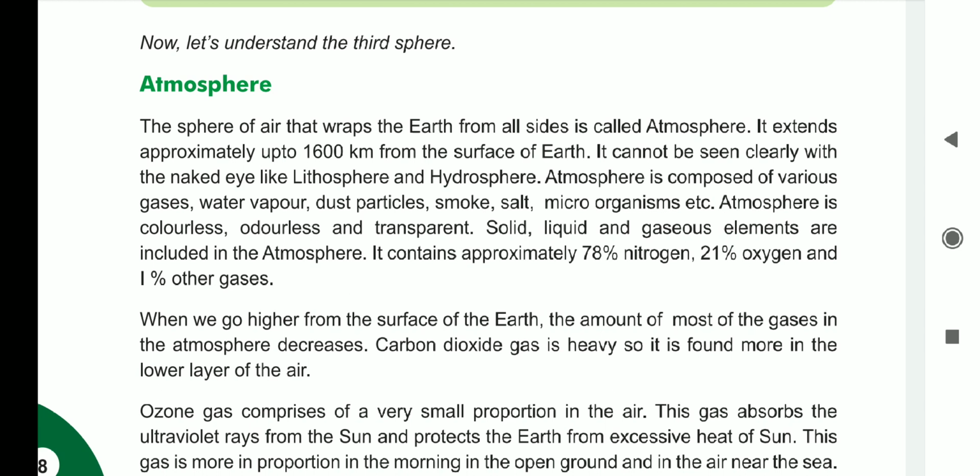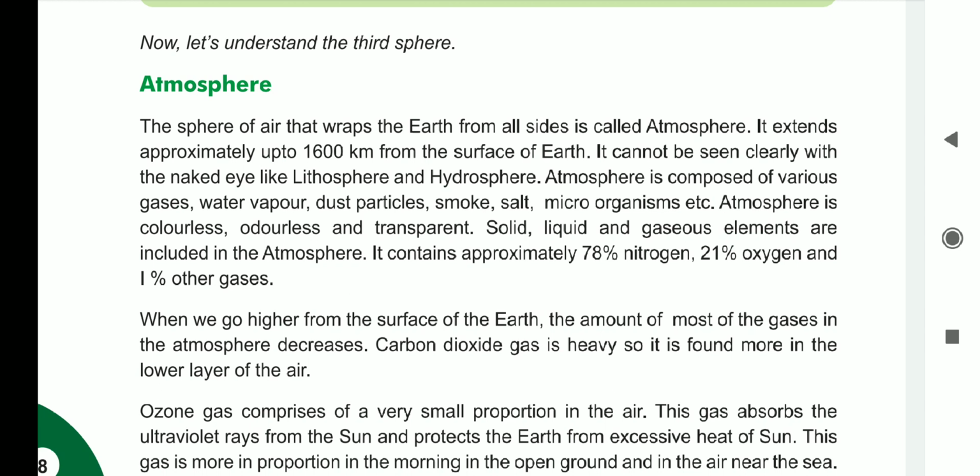Dust particles are available, smoke, salt, and microorganisms. In today's current world we have a great example in corona, a kind of microorganism, a disease virus that spread. We cannot see it, and it spread through the air only, from one human body to another. So that is called a microorganism.